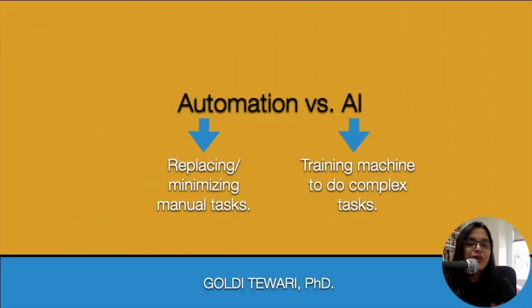Let's talk about automation and AI now. Python can be used to perform both automation and AI. Automation is replacing or minimizing manual tasks. You remember we used to have traffic police, but now those are replaced by traffic lights. That's a classic example of automation.